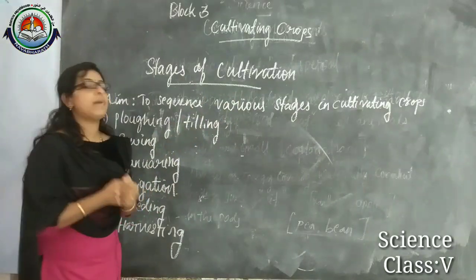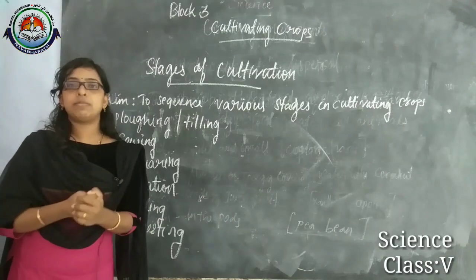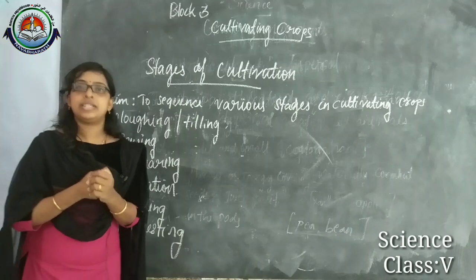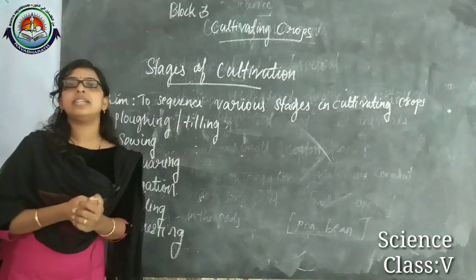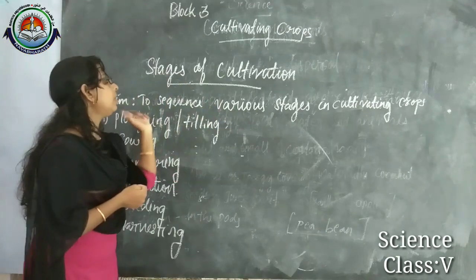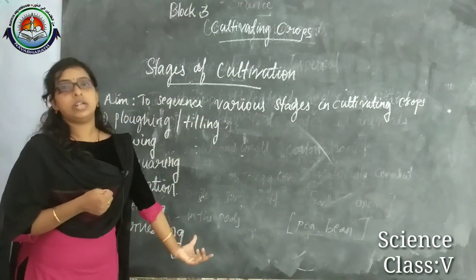So we learned about what a crop is. Crop means plants of the same kind grown and cultivated at a place on a large scale. Then we learned about the stages of cultivation.